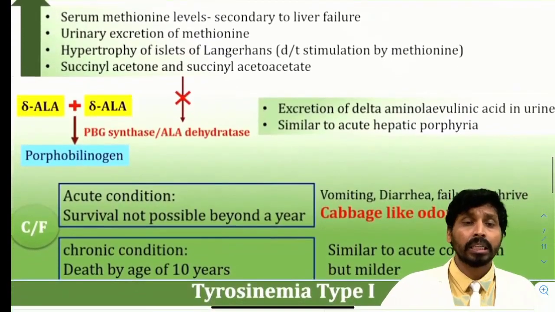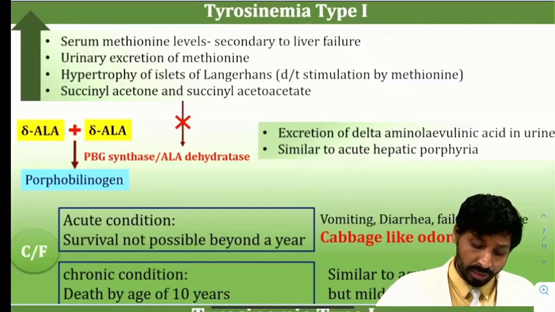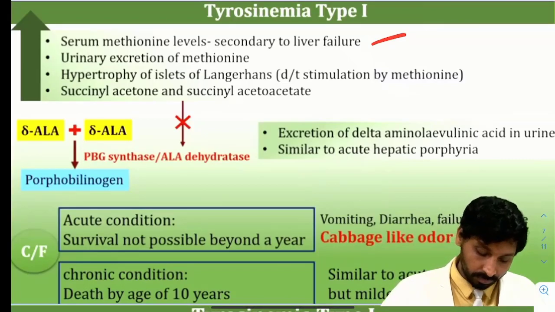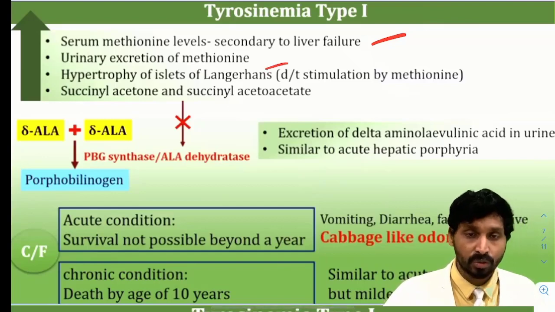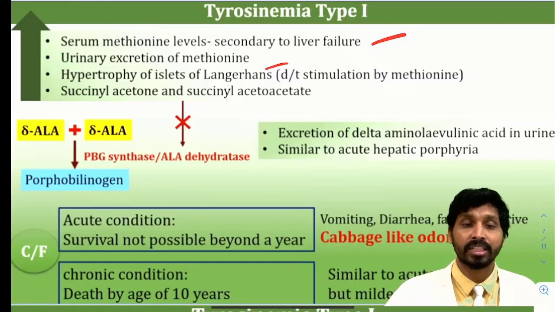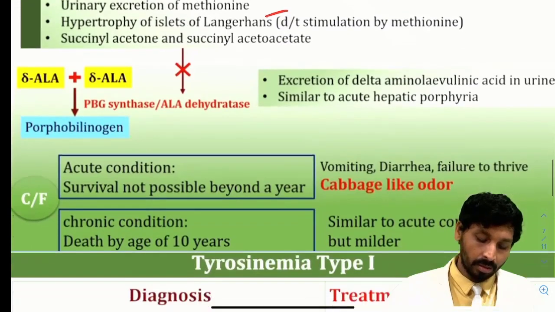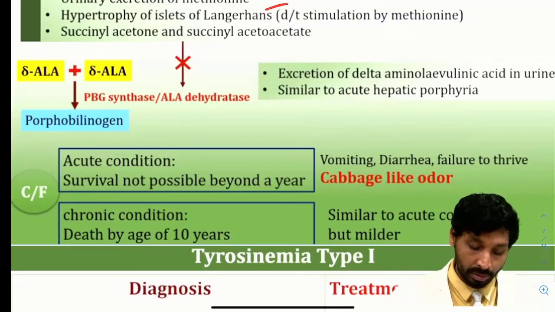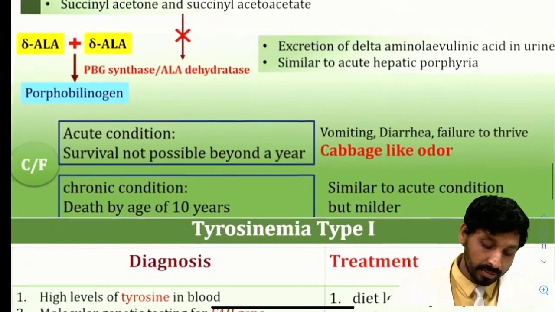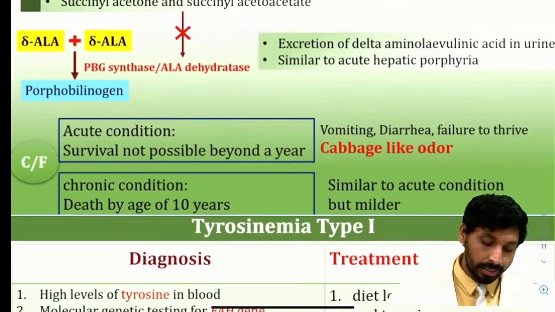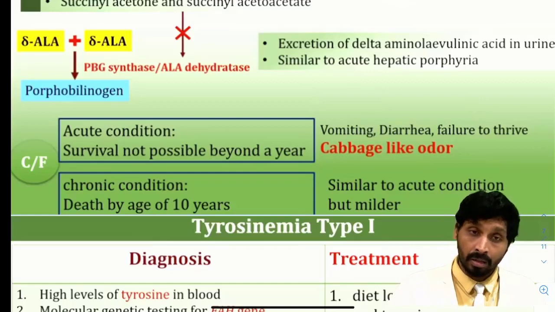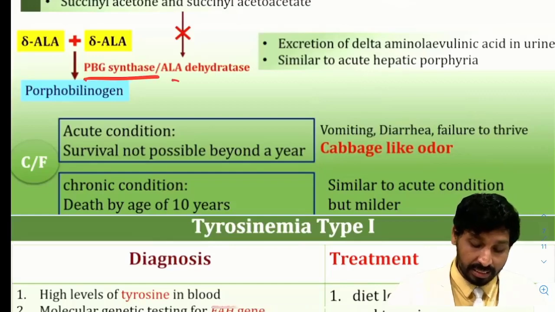So what are the other consequences? Serum methionine levels, which are secondary to liver failure, urinary excretion of methionine, hypertrophy of islets of Langerhans leads to pancreatic failure, and which is stimulated by methionine. Succinyl acetone and succinyl acetoacetate are the ones which will be doing all the work in stimulation of hypertrophy of islets of Langerhans.